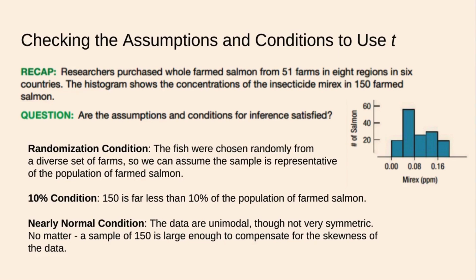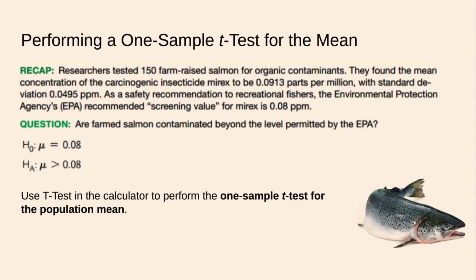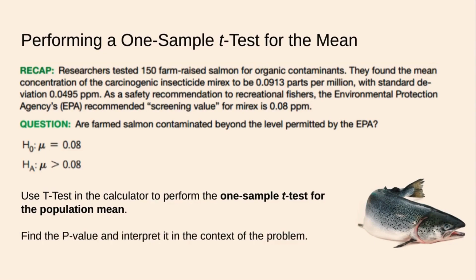Here are those conditions: the randomization and 10% condition to account for the independence assumption. And to make sure we can use the normal model, we need the nearly normal condition, which involves an analysis of our sample. And I guess it's good enough, just like last time. Now we're going to use t-test in the calculator, just like we used one proportion or two proportion z-test. Now we're going to use t-test, mean is implied, in the calculator to perform the one sample t-test for the population mean. We're going to find the p-value and interpret it in the context of the problem.